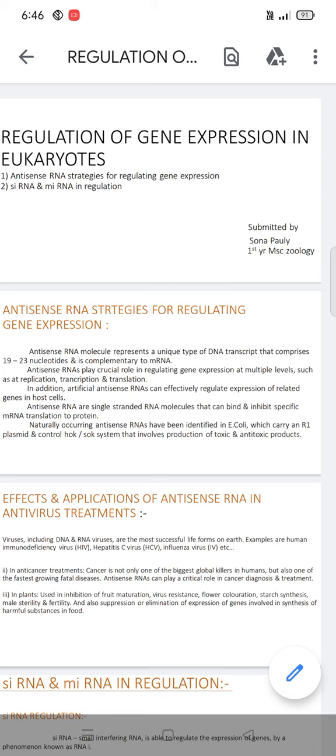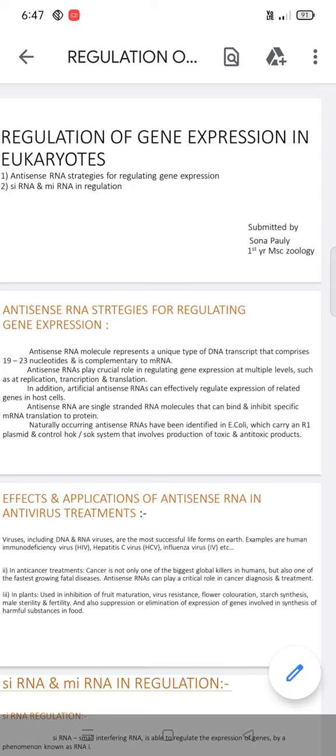Antisense RNA plays a crucial role in regulating gene expression at multiple levels, such as replication, transcription and also translation.